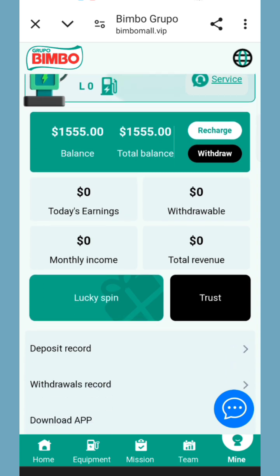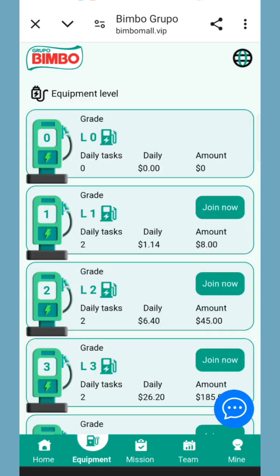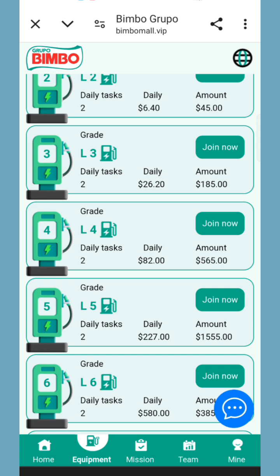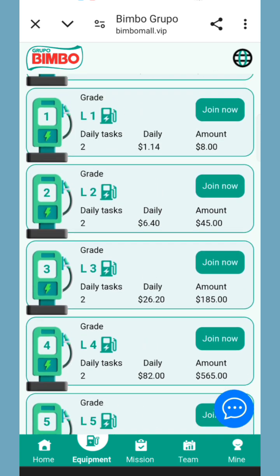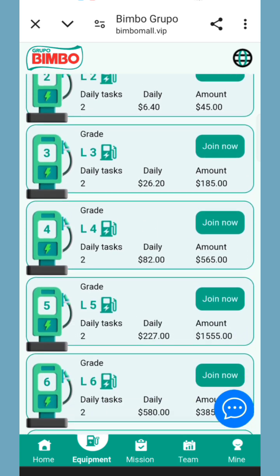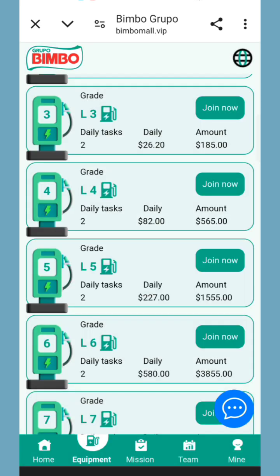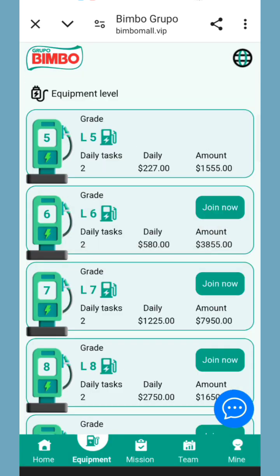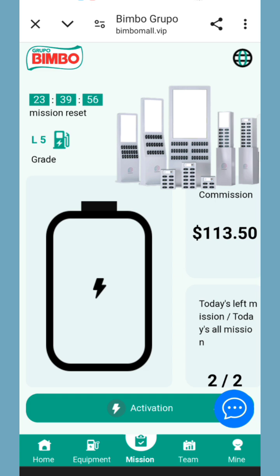So you can see my account already has 1,555 USD. First click on the Investment page, and you can see my account balance is already there. Now come back here, click on Join Now, and you can see my VIP is successfully updated. Now click on Mission, then click on Activations.